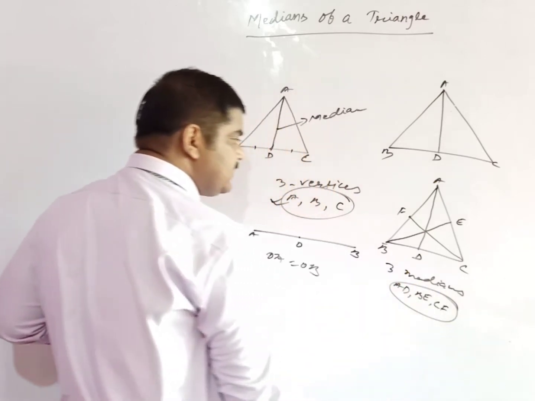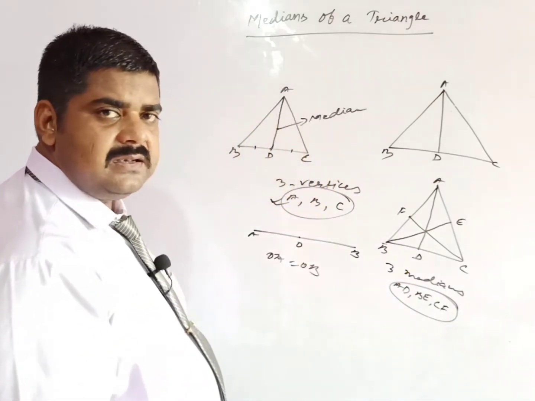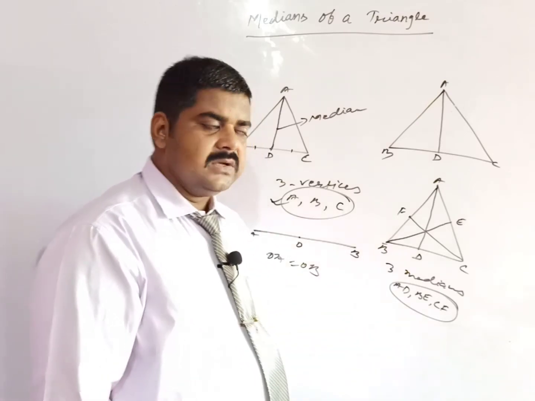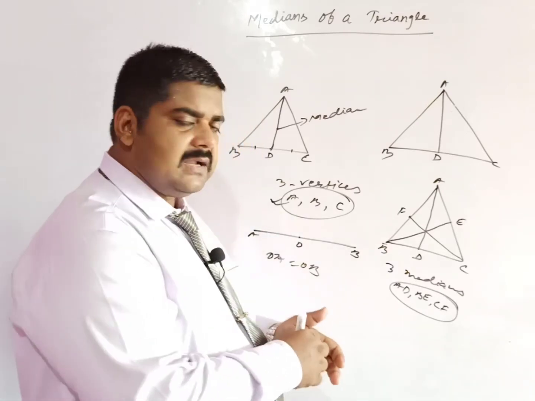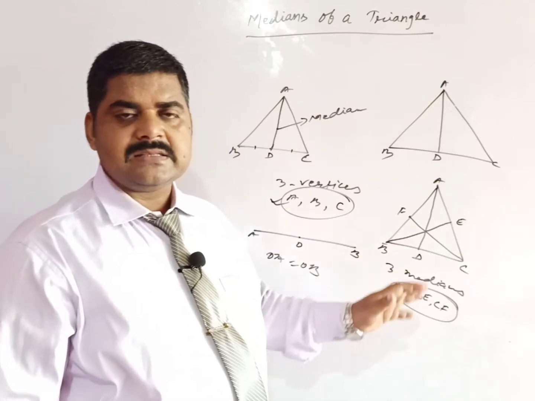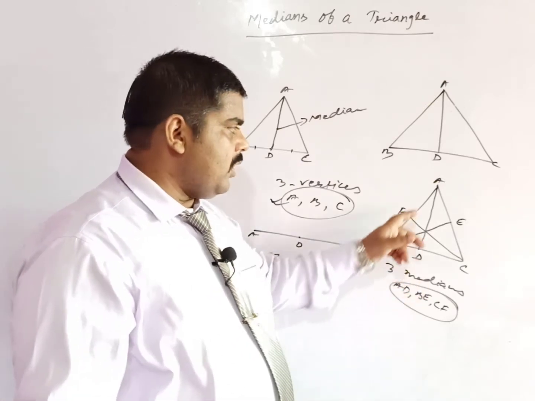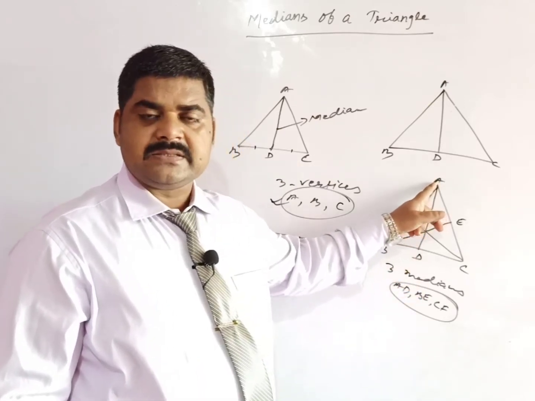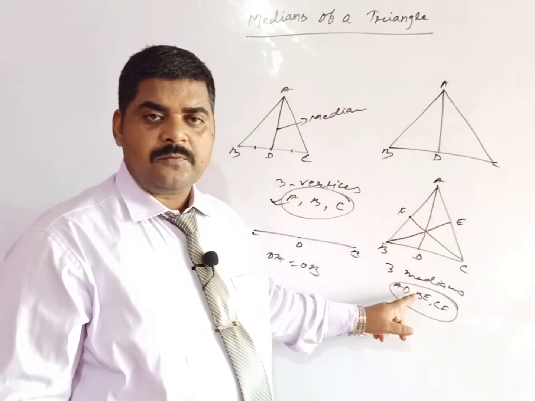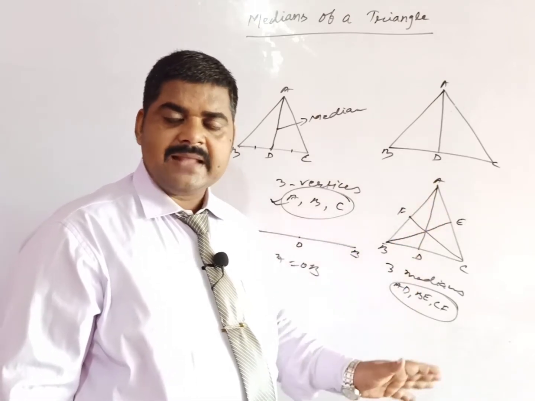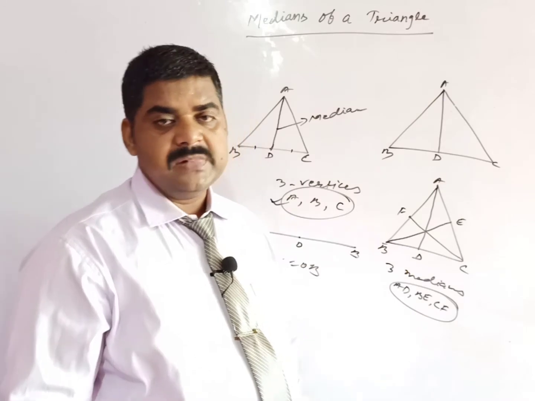So how many medians are possible in the case of a triangle? Actually 3 medians. So at last you have to understand that the line segment which joins a vertex to the midpoint of the opposite side is known as a median.